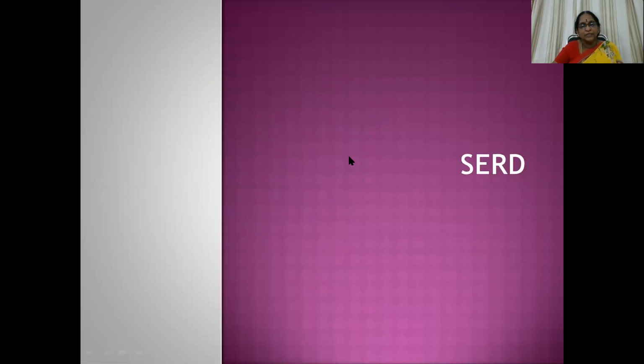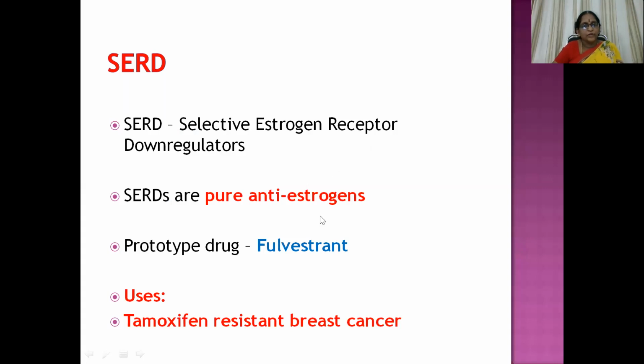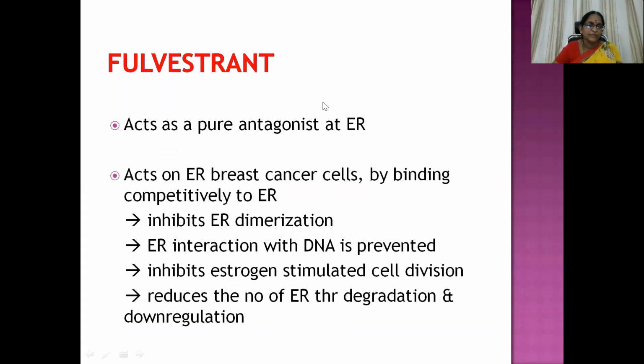Then SERDs, that means selective estrogen receptor down regulators. They are pure anti-estrogens. Prototype drug is fulvestrant, used in the management of tamoxifen-resistant breast cancer. When that molecule does not work, we can go for SERDs. Fulvestrant acts as a pure antagonist at the estrogen receptor, binding competitively to the estrogen receptor in breast cancer cells. So there is inhibition of estrogen receptor dimerization, so it cannot interact with the DNA, that step is prevented, and it inhibits further estrogen stimulated cell division and reduces the number of estrogen receptors through degradation and downregulation.